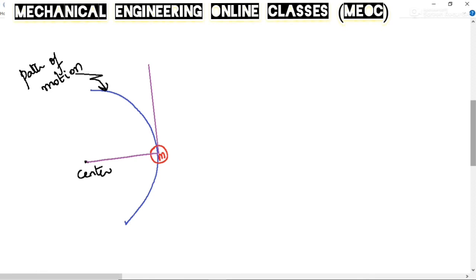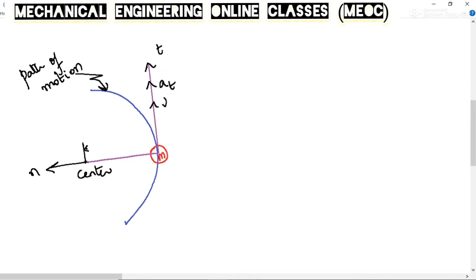And for curvilinear motion in the natural coordinate system, if the blue curve is the path of motion of an object or particle of mass m, then the normal direction will be this, and the tangential direction is this. So the velocity and acceleration along the tangent is at, velocity is v.